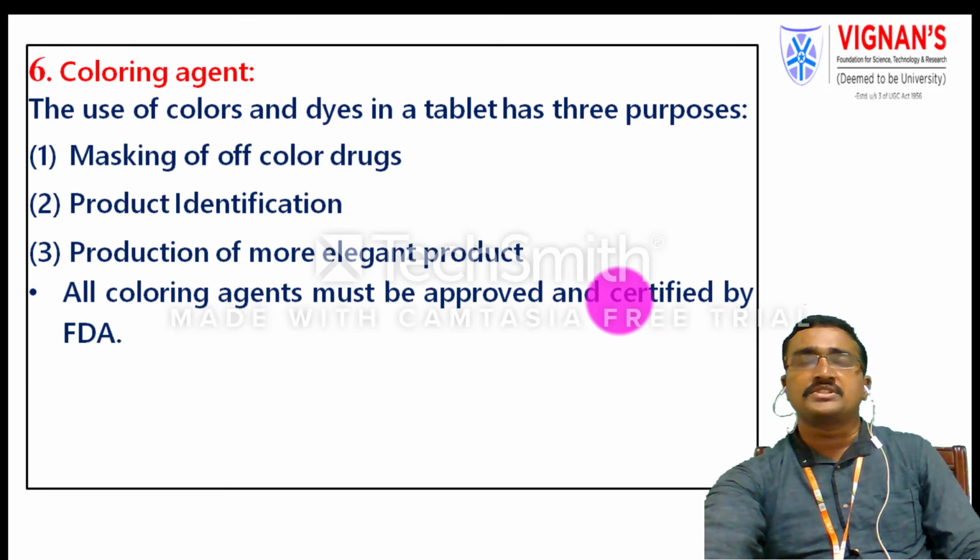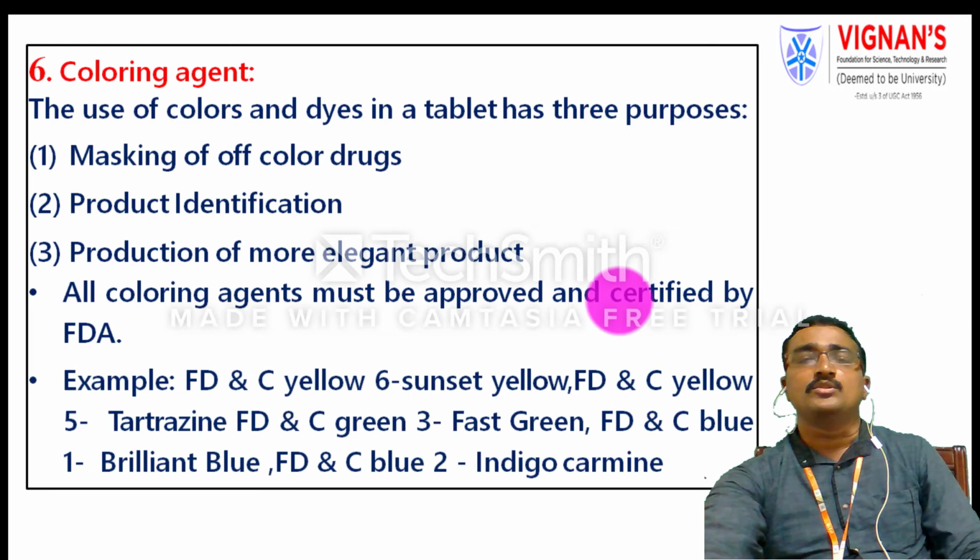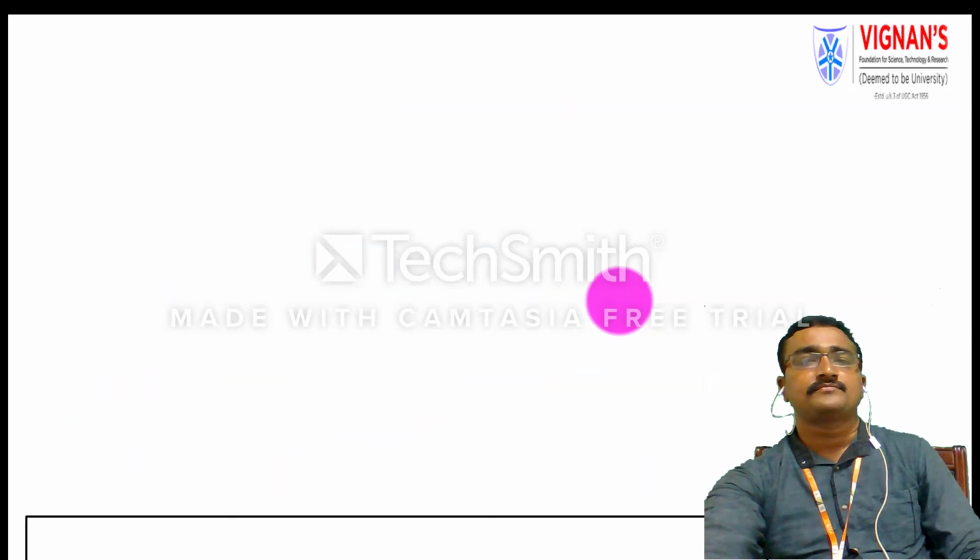While choosing coloring agents, all of them must be certified and approved by the Food and Drug Administration, the FDA, and only those colors should be used. Examples of colors are FD&C yellow 6 sunset yellow, FD&C yellow 5 tartrazine, FD&C green and fast green, FD&C blue and brilliant blue, and also indigo carmine. These are coloring agents approved by the Food and Drug Administration.